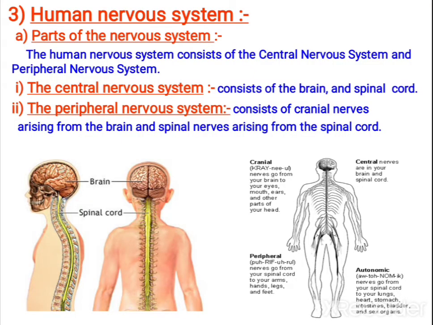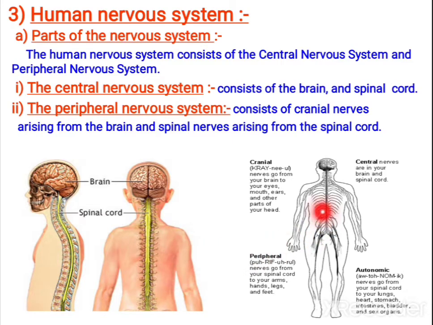So then a human nervous system, when you see the parts of nervous system, it consists of central nervous system and peripheral nervous system. The central nervous system, that is the main center, so it consists of brain and spinal cord. Only these two constitute the central nervous system.